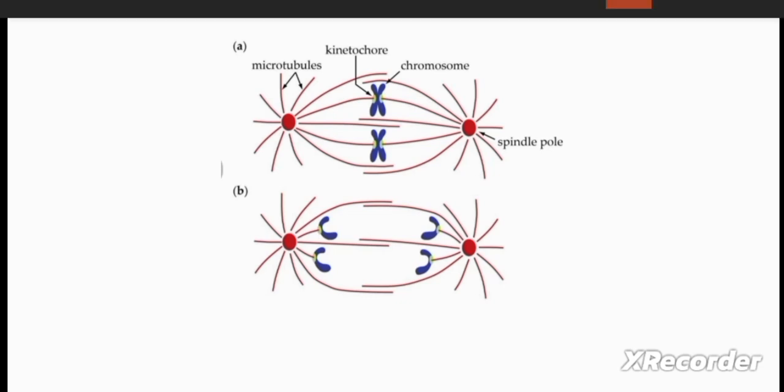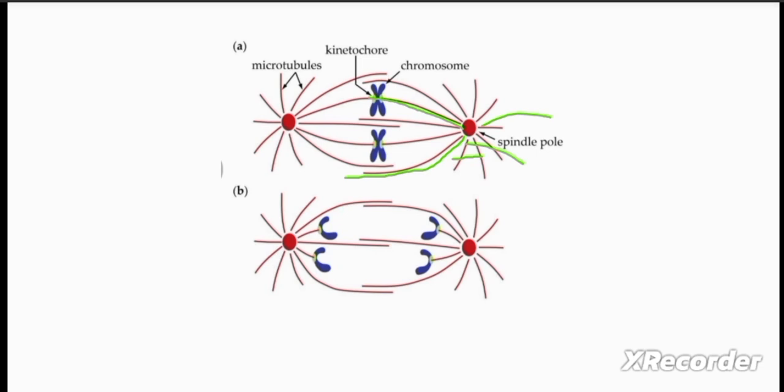Here you can see that this is the centrosome. It consists of two centrioles. Here the astral spindle fibers are coming. This is the kinetochore spindle fiber, and these are the polar microtubules or spindle fibers.